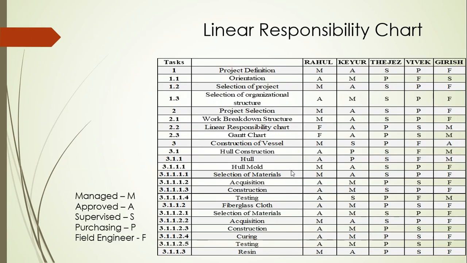Then there is the linear responsibility chart. Each particular subsystem has four roles, and each role has its own task to be completed for the whole subsystem to be completed. For example, if you take a Gantt chart, one person has to manage it, another has to approve it, supervise it, purchase it, and then a field engineer has to work on it. Each team member is assigned one particular role for each subsystem. That is how our LRC chart works.